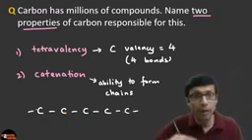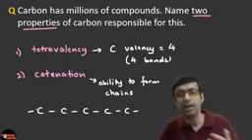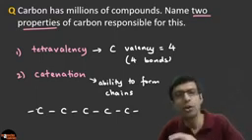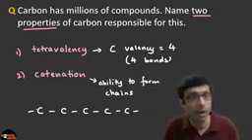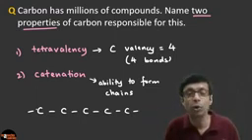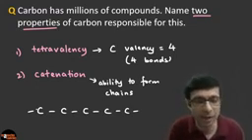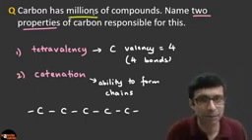So it is forming bonds not only with other elements, which is the valency, it is also forming these bonds with itself. Now the chains can be very long, they can be cyclic, different types of chains, and so again the number of combinations can be very, very high, which means it will have millions and millions of compounds.